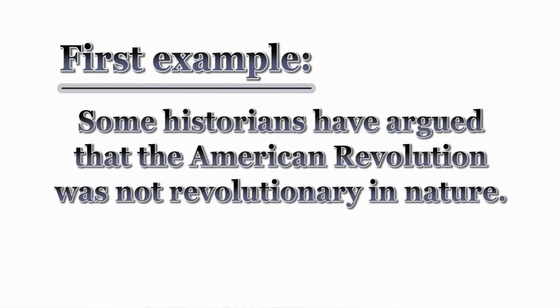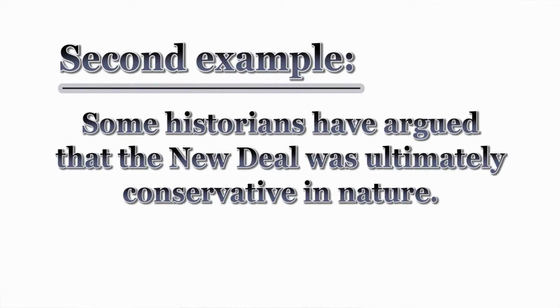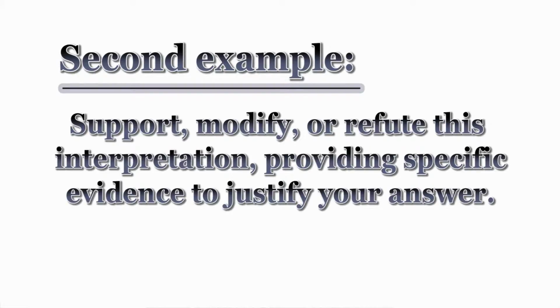Our first example is this. Some historians have argued that the American Revolution was not revolutionary in nature. Support, modify, or refute this interpretation, providing specific evidence to justify your answer. Here's another example. Some historians have argued that the New Deal was ultimately conservative in nature. Support, modify, or refute this interpretation, providing specific evidence to justify your answer.